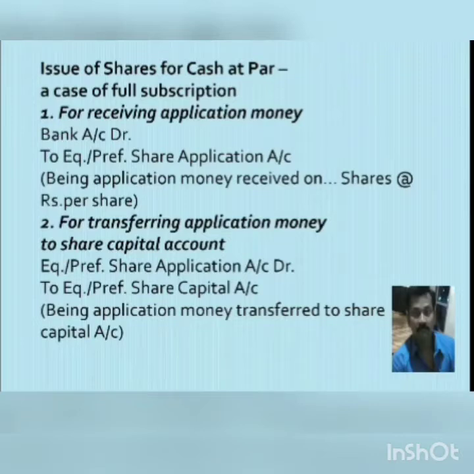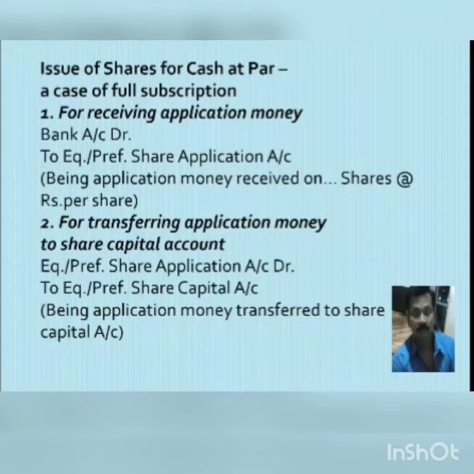So the first entry which we have to pass is for receiving the application money, when the public applies for the shares. The first entry will be bank account debit to equity or preference share application account. Bank account will be debited because the company is receiving the money, and equity or preference share application account will be credited with the amount received.